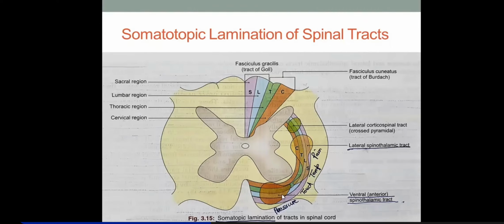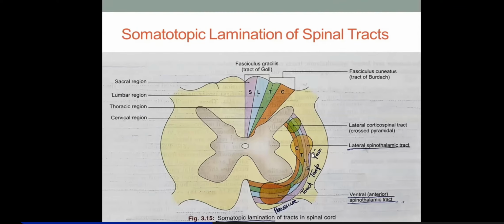Okay, and regarding types of sensations, remember the anterior spinothalamic tract will be carrying crude pressure and touch, and the lateral spinothalamic will be carrying temperature and pain, mainly temperature and pain. And this pattern is PTTP.